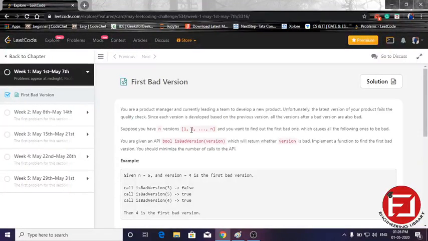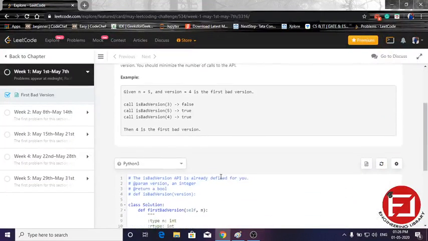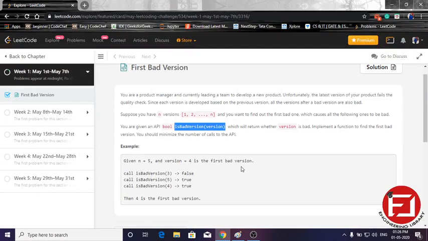We have to find which first version is bad, and for that we have to call the isBadVersion function. It will automatically return true or false. If it is a bad version, then it will return true. If it is a good version, then it will return false. And in the question it is mentioned that we do not need to implement it linearly.